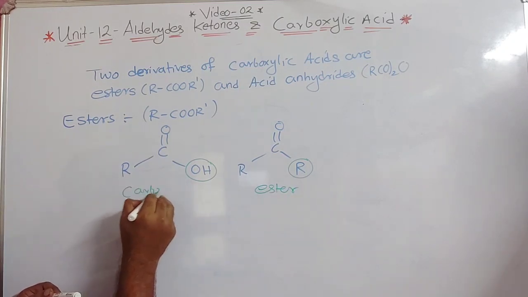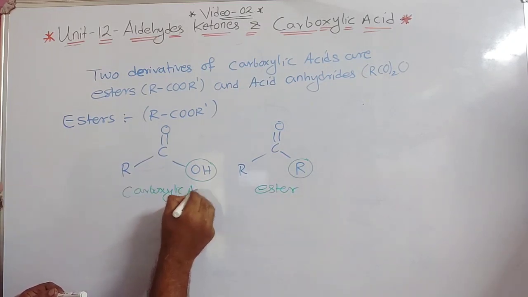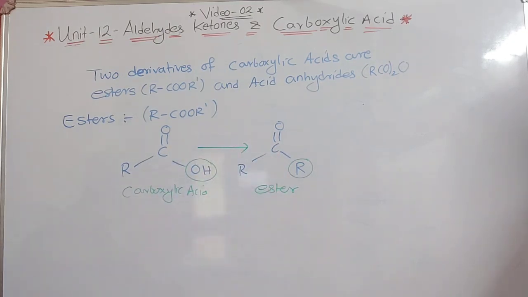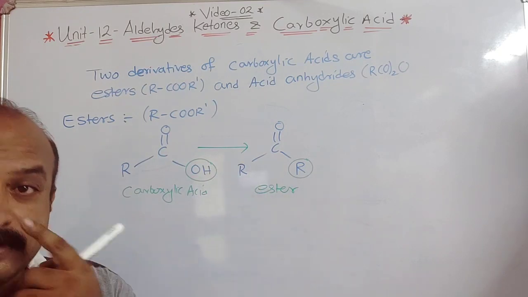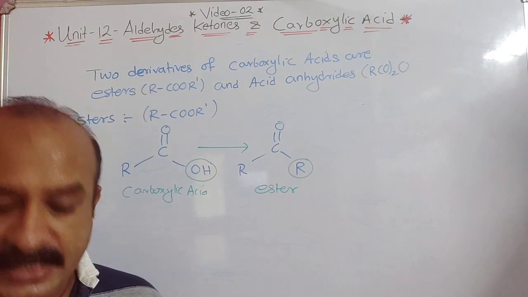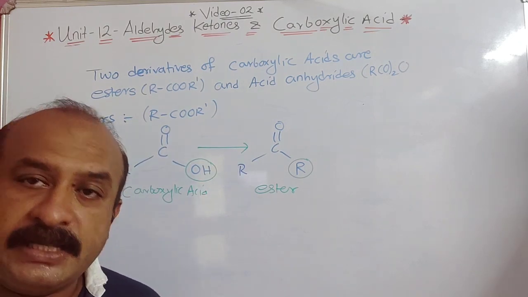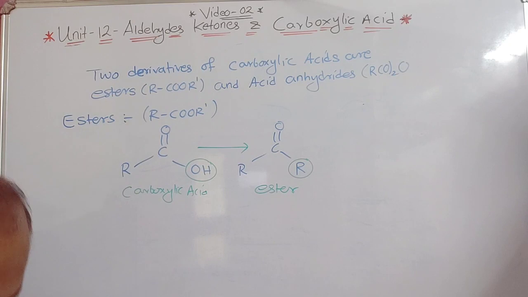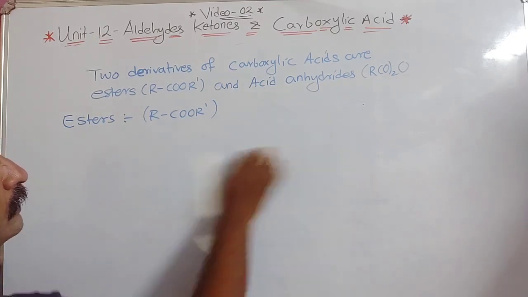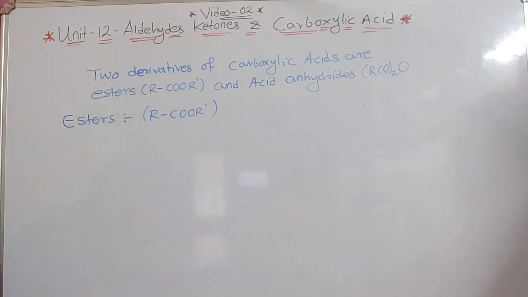This is your carboxylic acid, and from that we have derived this ester. What I have done is replace this OH group with R, the alkyl group, so it becomes an ester. That's why it is called a derivative. Now for the next part, there are many examples given that we are going to discuss one by one. I think you understood why they are called derivatives.